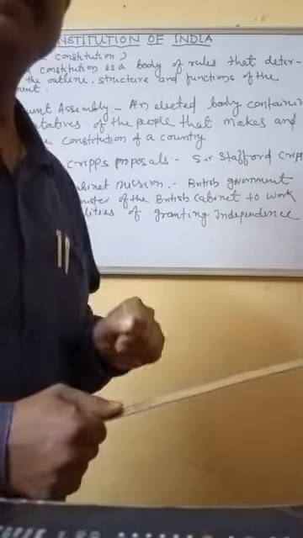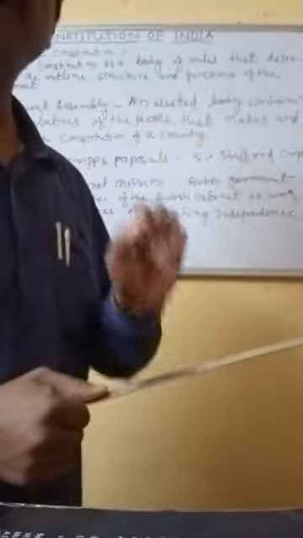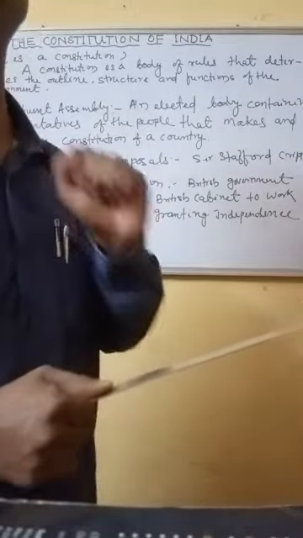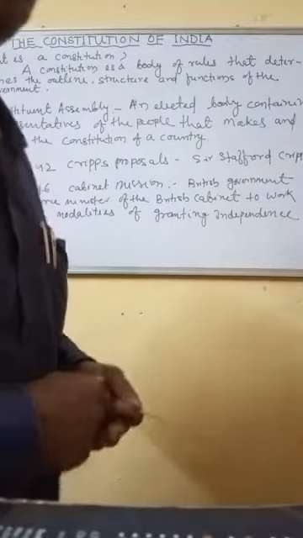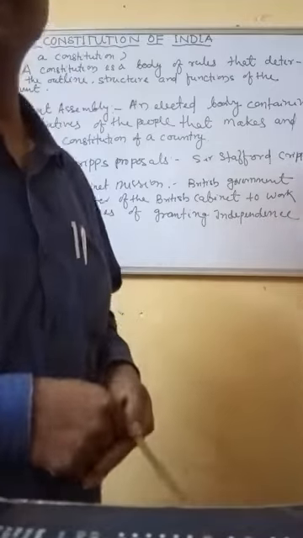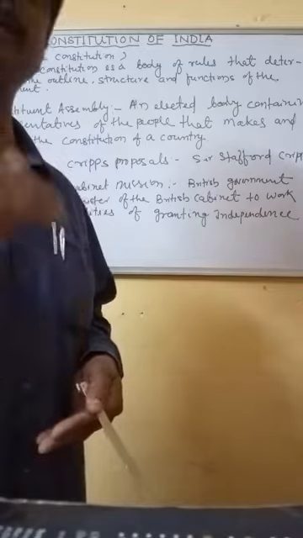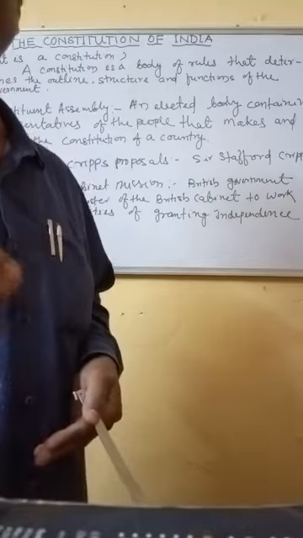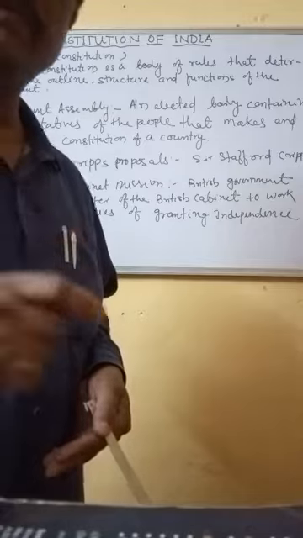In the same way, the constitution is that by which a government can run its country, and the whole people as well as the government will follow that rule. It is a written document, and that is called your constitution. But some countries also have an unwritten constitution. There is no written document, but they follow it. The British constitution is like that. It is not in any written document, but they follow the rules of the constitution.